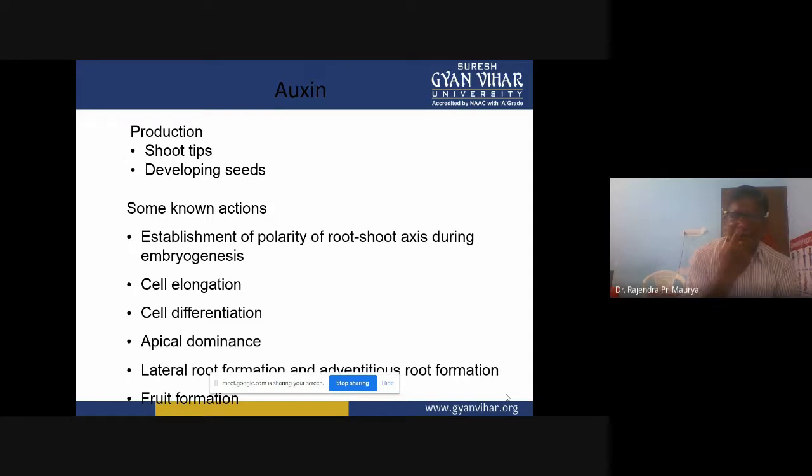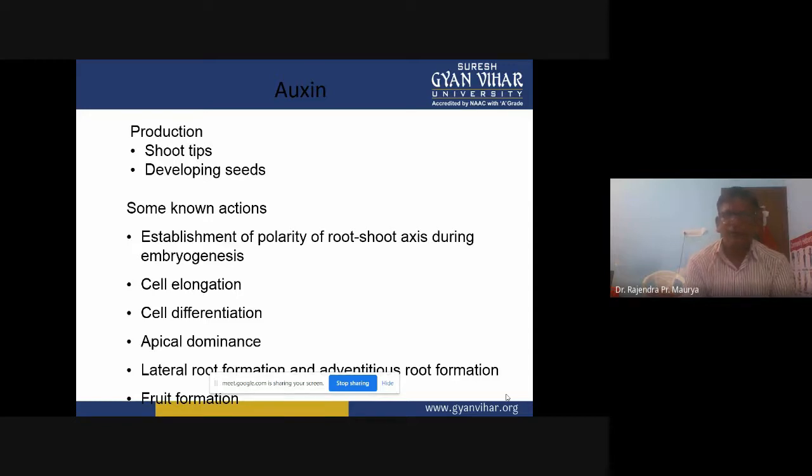But the biosynthesis of that natural auxin hormone is very expensive. So that's why we prefer the synthetic auxin hormone, IBA, which is cheap and easily available. So the use of auxins in lateral root formation and adventitious root formation is very important.